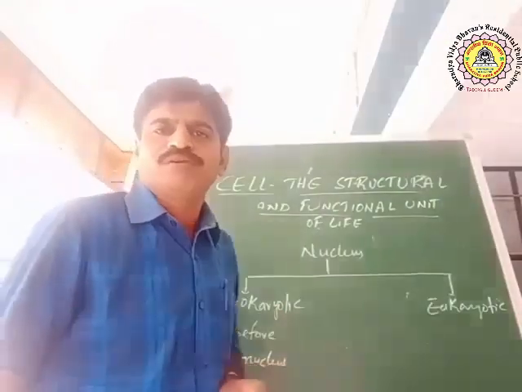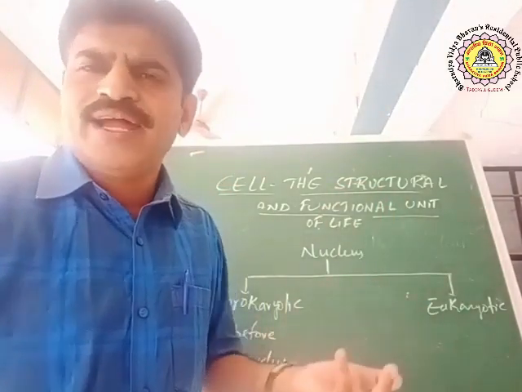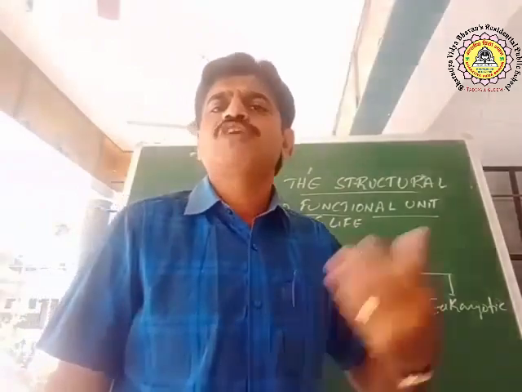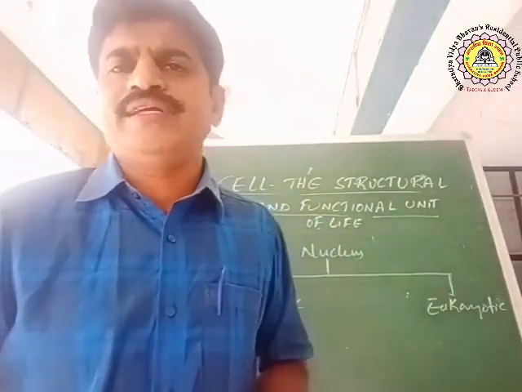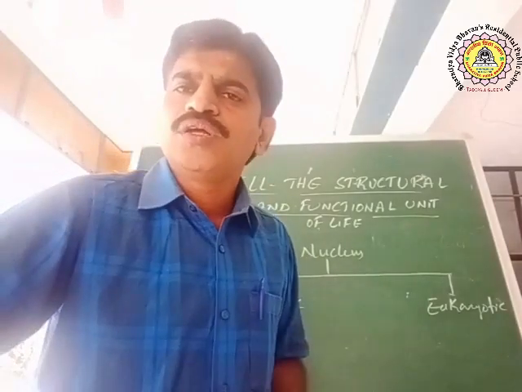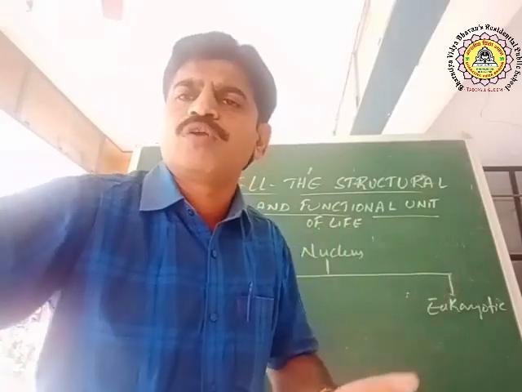Bacteria is the best example. For eukaryotic, take fungi. Fungi are eukaryotic. All plant cells are eukaryotic. All animal cells are eukaryotic. So this is the classification. Next class I will explain more. Thank you.